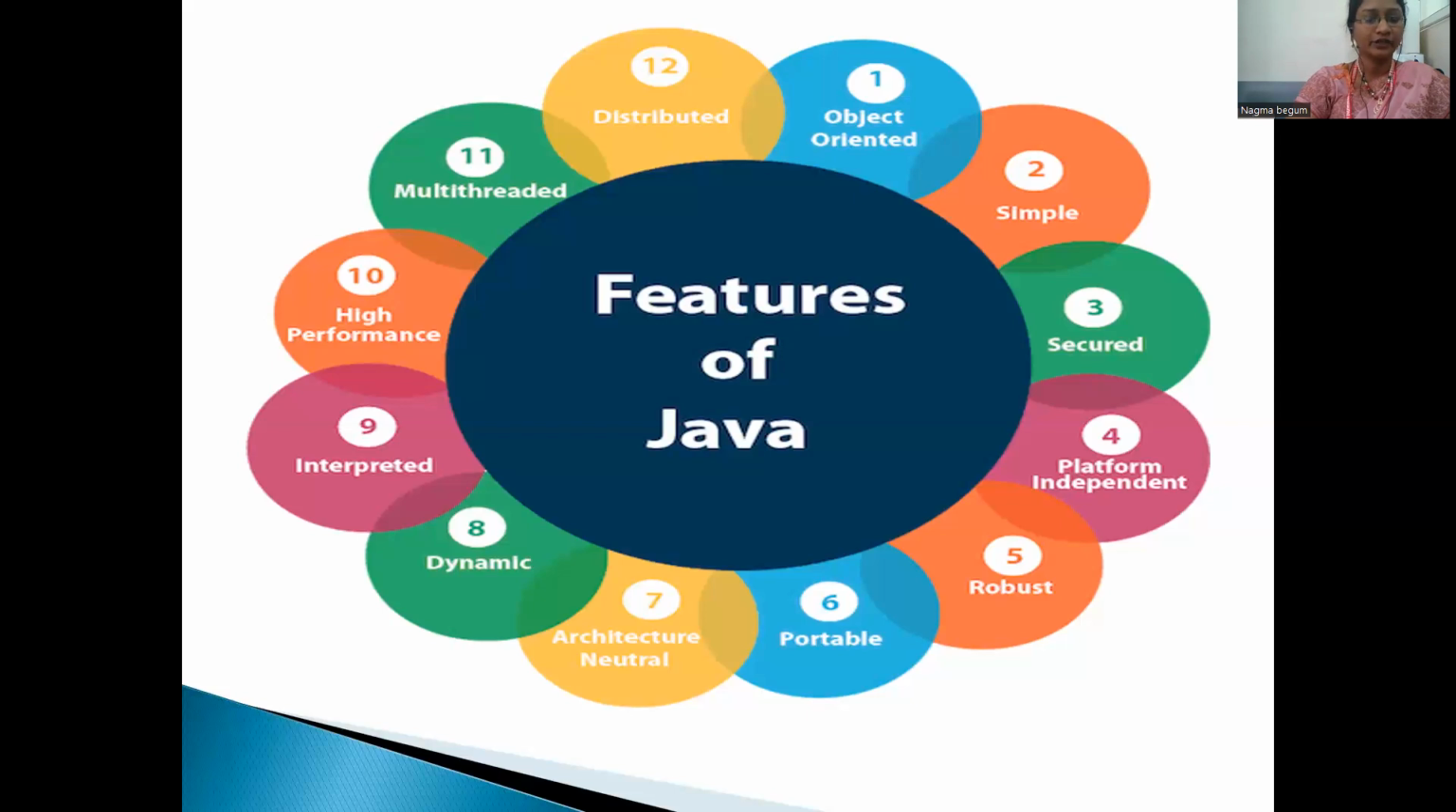Next, we'll discuss multi-threaded. What is multi-threaded? A thread is like a separate program executing concurrently. We can write Java programs that deal with many tasks at once by defining multiple threads. Next, we'll discuss dynamic. What is dynamic? Java is a dynamic language. It supports the dynamic loading of classes.